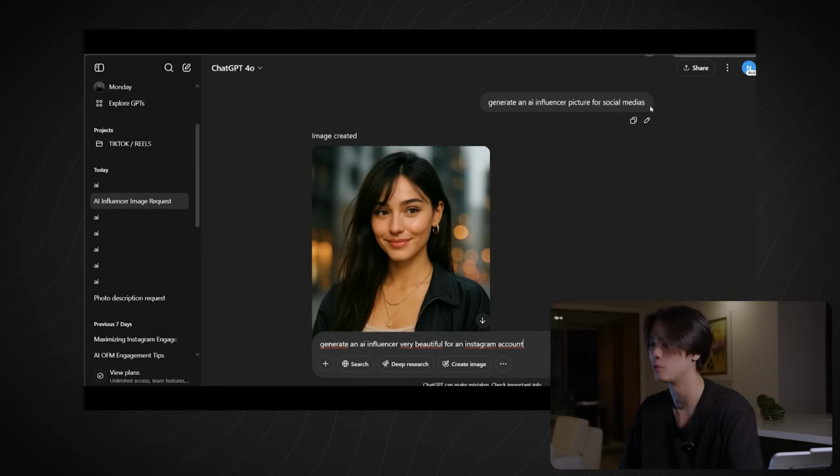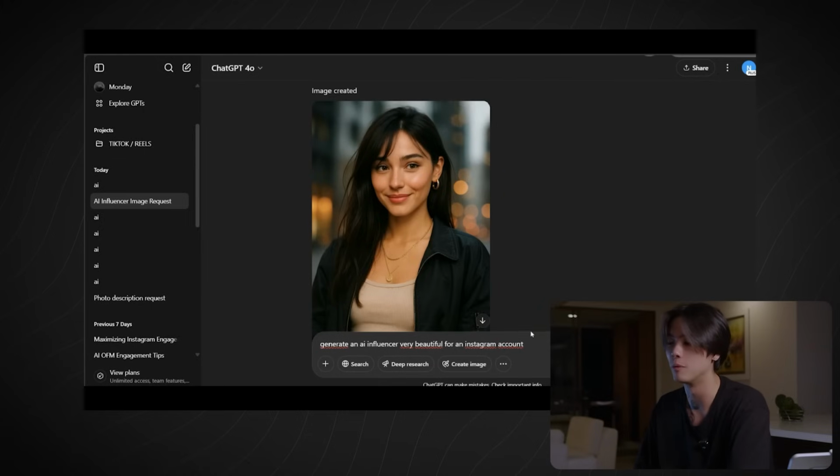You don't want to do something like that. So I already made it so we can gain some time together. But don't say generate an AI influencer picture for social media. This just looks like AI. That's not something we want. And if you think that this picture looks good, you are already making a big mistake, because when you create AI influencers, you don't want something that looks too professional like that. It just looks like a street photographer with a very expensive gear that just took a photo. We don't want that, because on social media, it's not a game of photography. It's about real life personas. That's what I will be looking for, because that's the type of content that will give you the most engagement, and the most results in terms of income when you monetize this AI influencer.